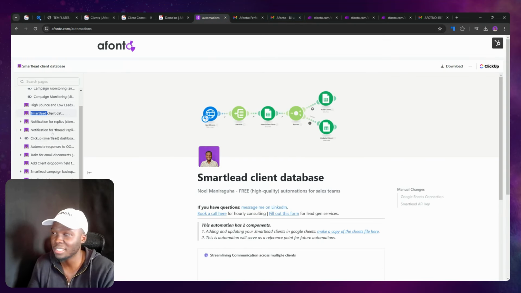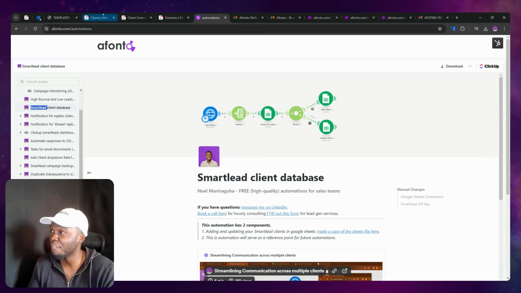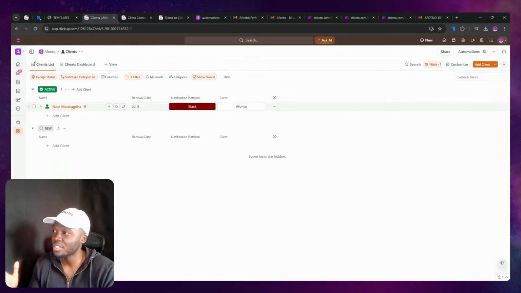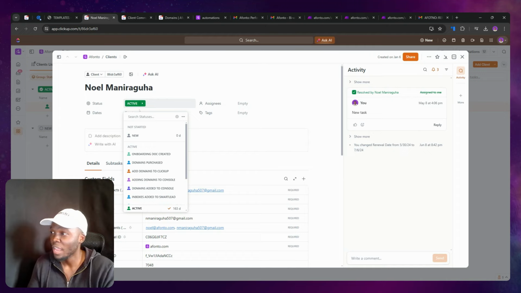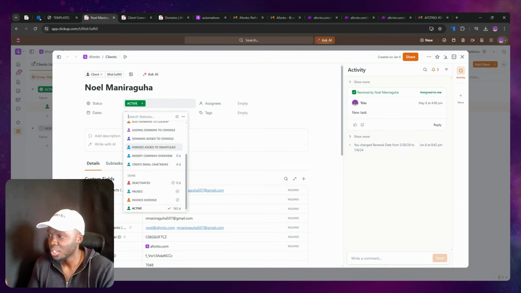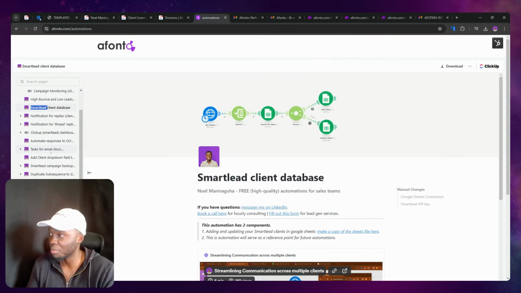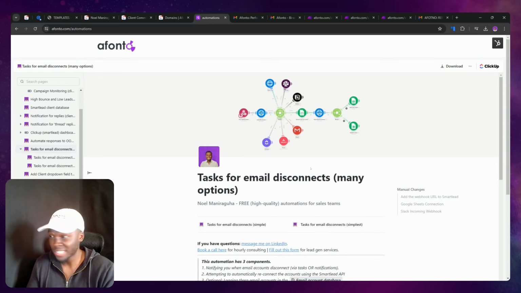If you don't have a smart lead client database, this is probably the biggest thing that I would say is crucial for my agency, the client's database, right? And the client onboarding, right? Creating onboarding docs, purchasing domains, doing all of these different steps, having a process to create campaigns simultaneously, having a basic structure of project management, having all of these simple automations that we already have over here, right? Tasks for email disconnects. We've got that over here.